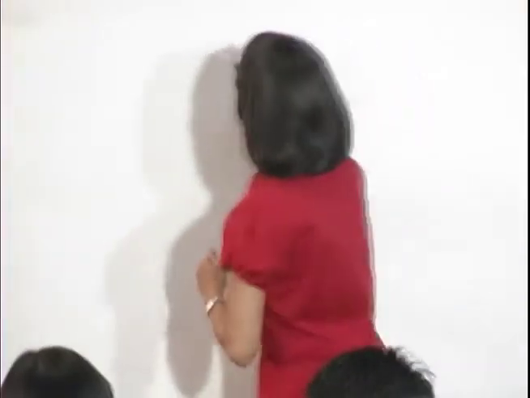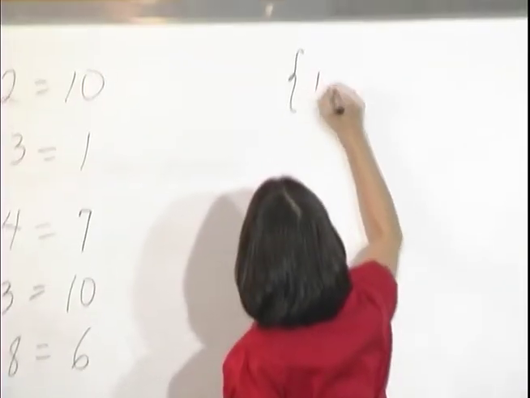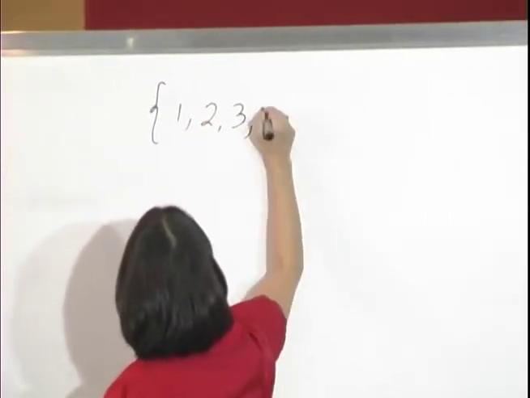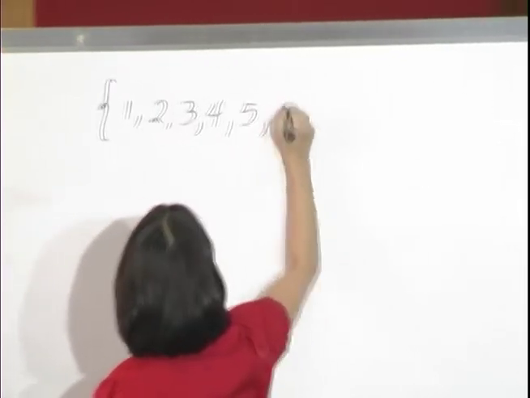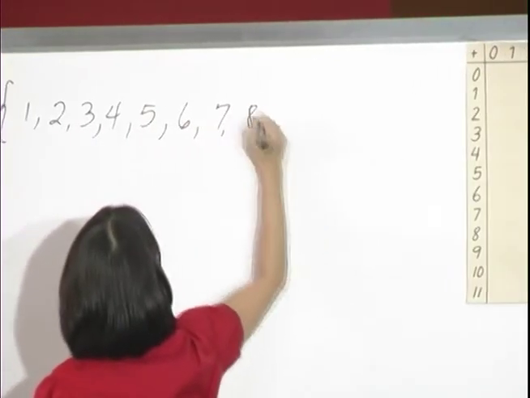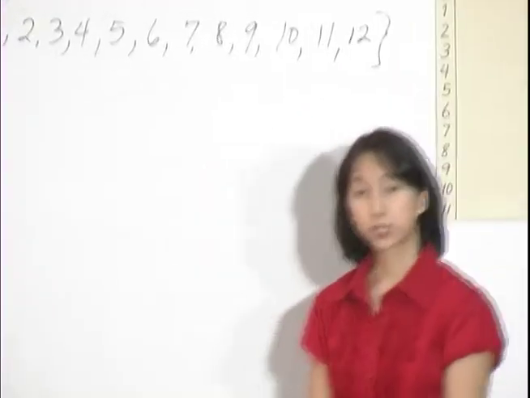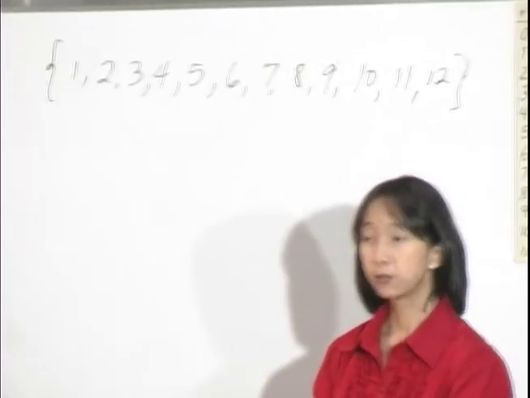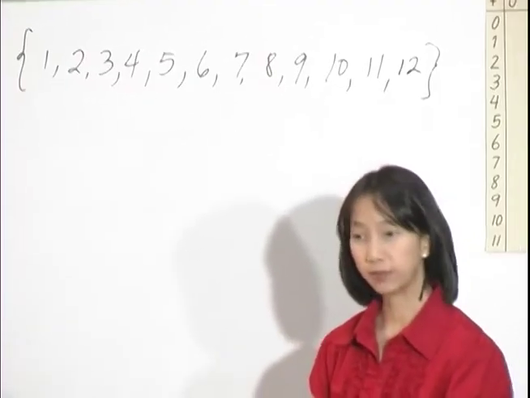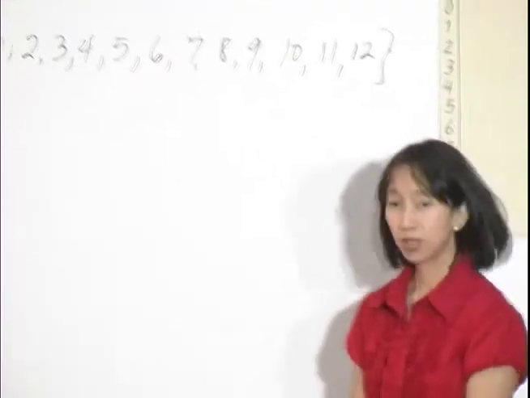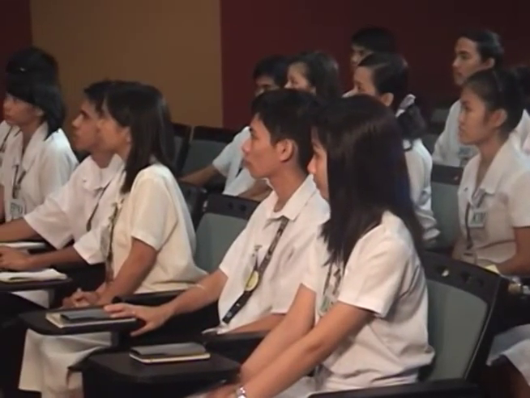Okay, let me write that. 1, 2, 3, 4, 5, 6, 7, 8, 9, 10, 11, 12. This is actually a special set. Every time the sum reaches 12, we go back to 1. In abstract algebra, we have a special name for this if we change 12 to 0.